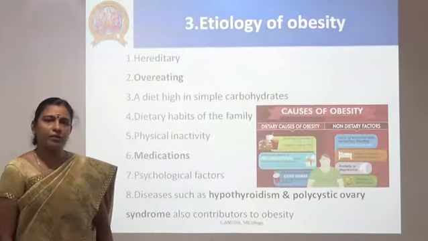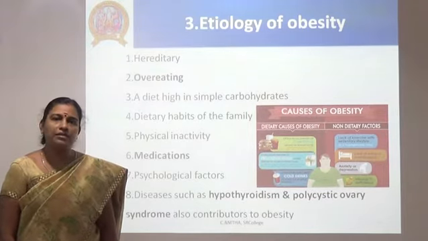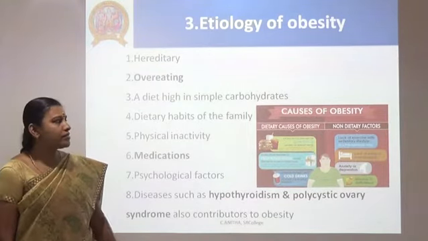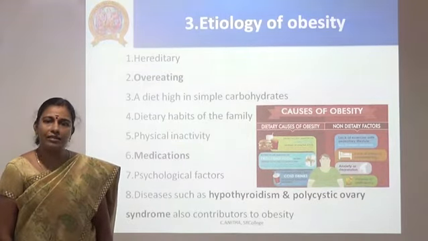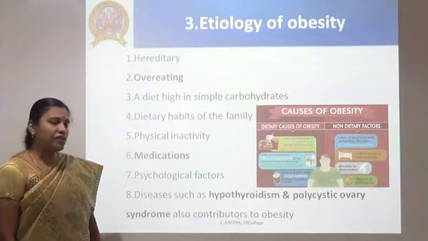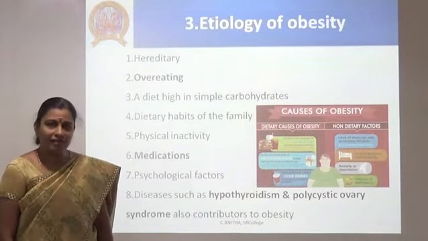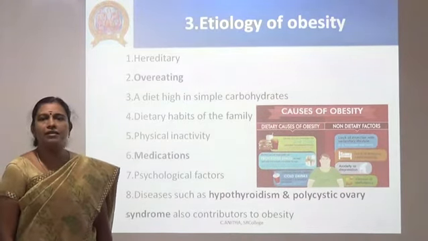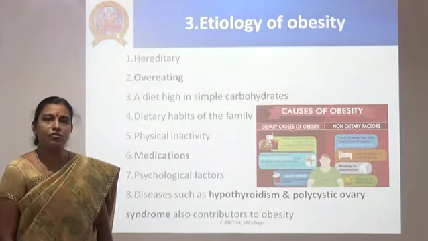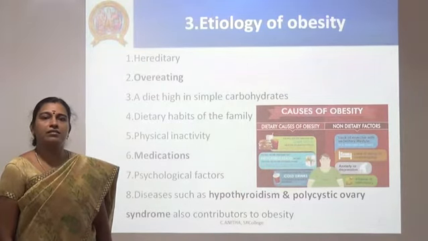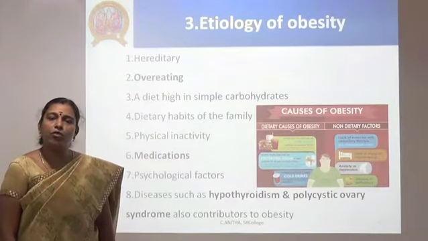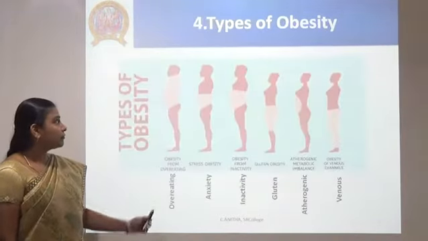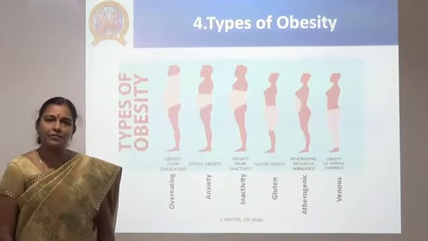Now, etiology of obesity. What are the causes for a person to become obese? There are two causes, namely dietary causes and non-dietary causes. The non-dietary causes include hereditary, medication, physiological and psychological factors, and even certain diseases like polycystic ovarian syndrome and other factors. Whereas the dietary causes include overeating, voracious eating, taking more simple carbohydrates or calorie-dense food. So that will lead to various types of obesity.